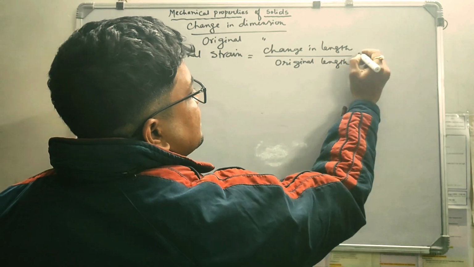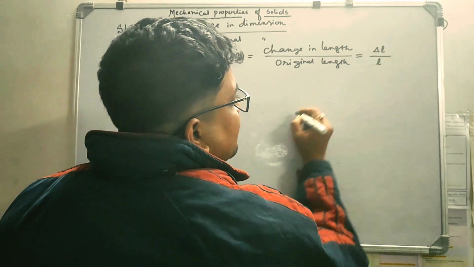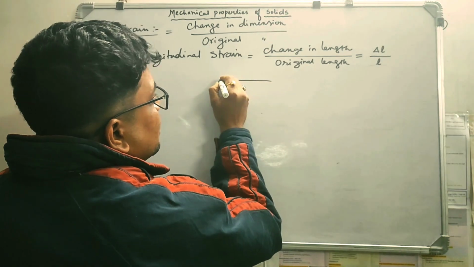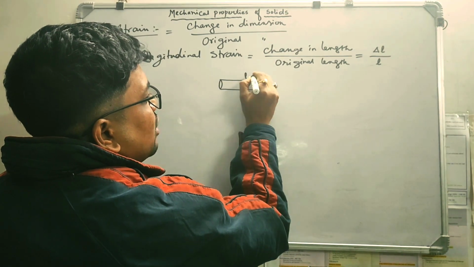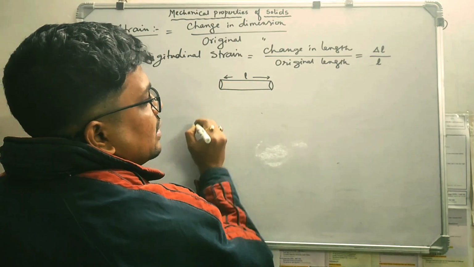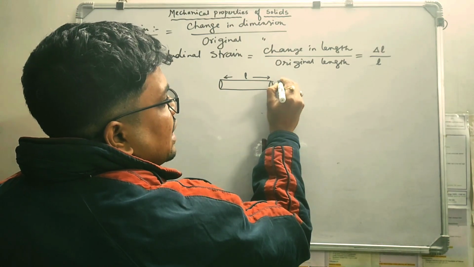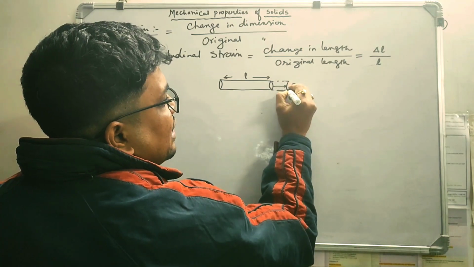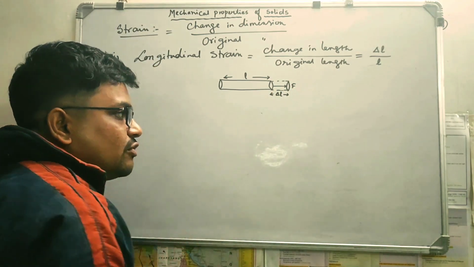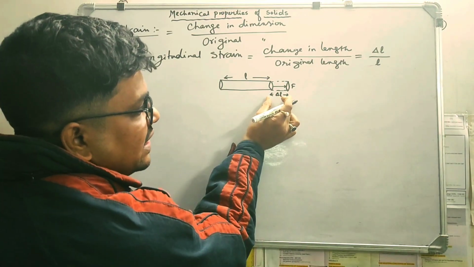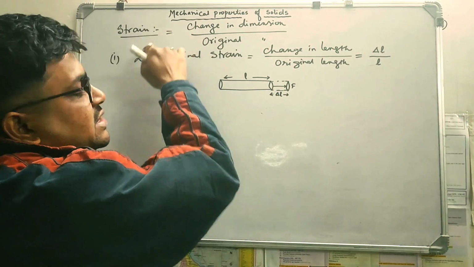If I consider the change in length as delta L upon original length L. For example, if we take our wire having initial length L, due to the application of external force, let the wire be extended by a small extension, that is delta L. So this ratio, the increased length upon original length, is nothing but the strain.